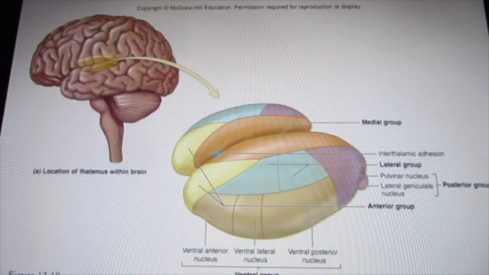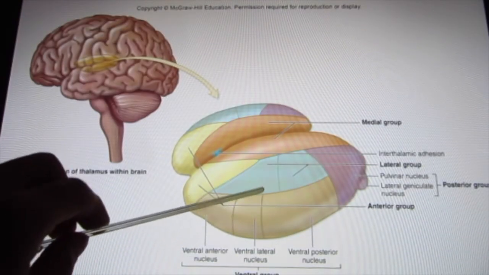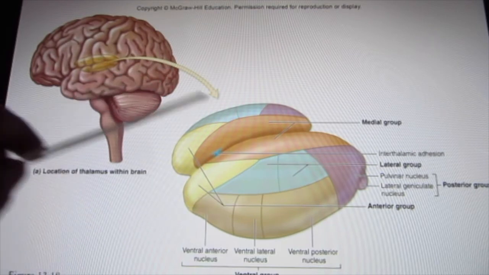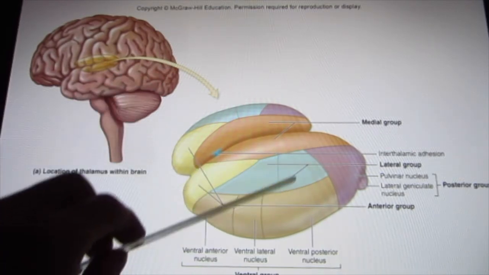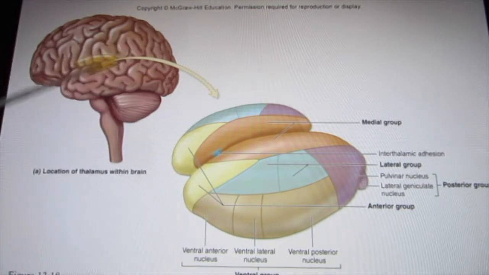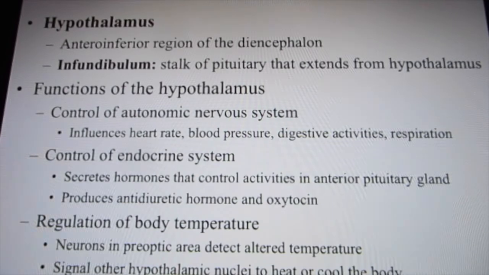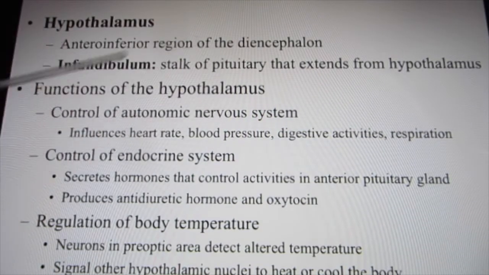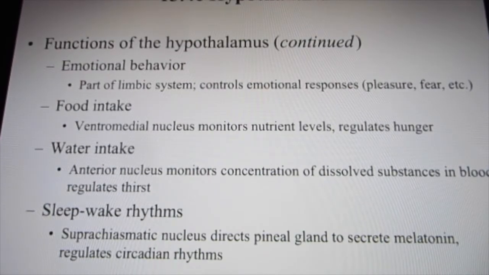And that's the thalamus. Different nuclei reach different cortical areas. So they're like a train station. Information moving in and out of the cortex goes through the thalamus. So that's the function of the thalamus. Then the hypothalamus is an area that controls your endocrine glands and also controls the autonomic nervous system. And that's the function of the hypothalamus.